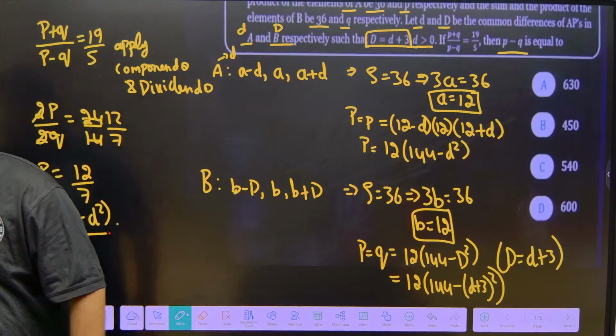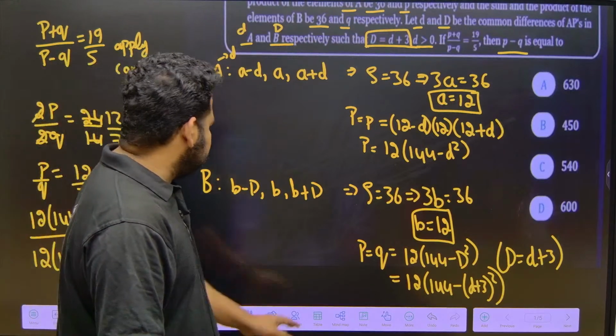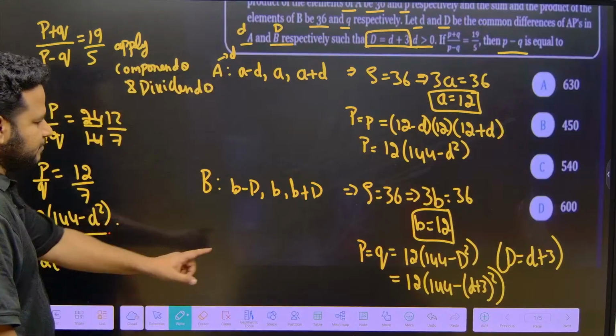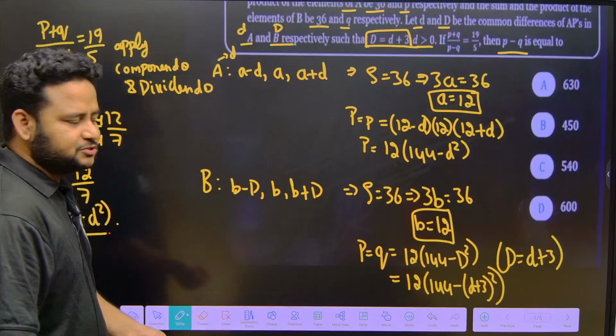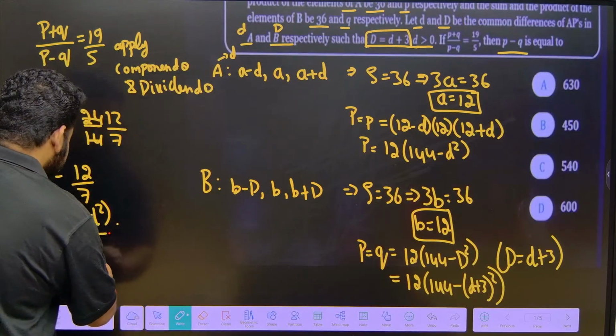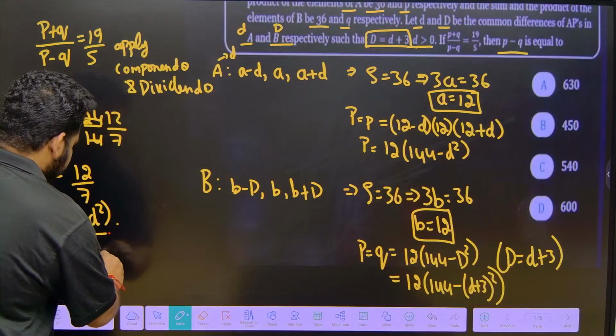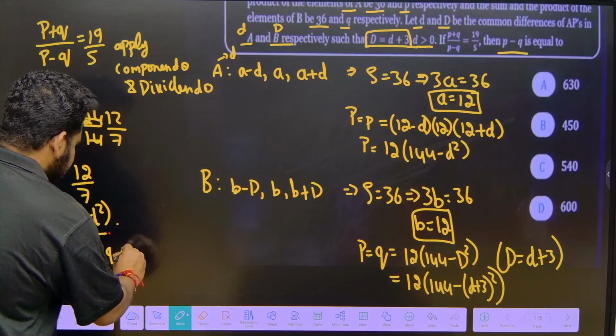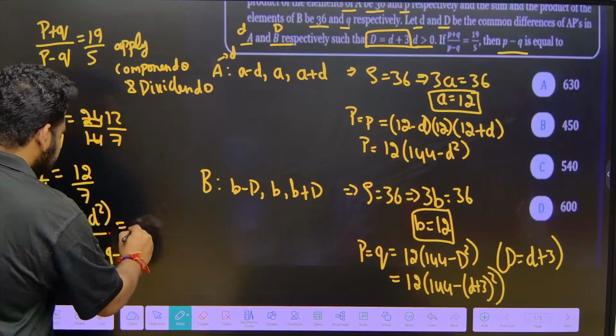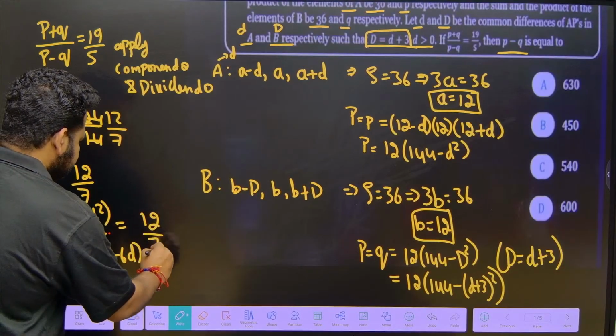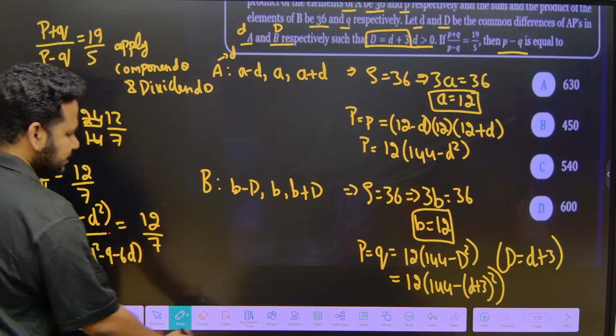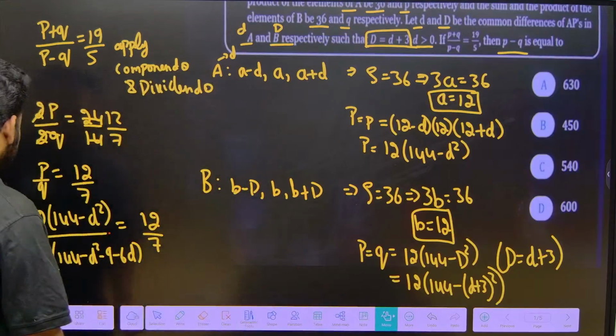All right. Let us continue. So this is 144 minus d plus 3, that is a plus b whole square. This will become minus d square, minus 9 minus 60. This is what we have. This is equal to 12 by 7, correct? So let us simplify this.